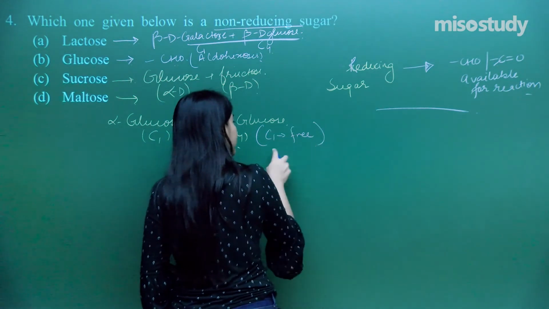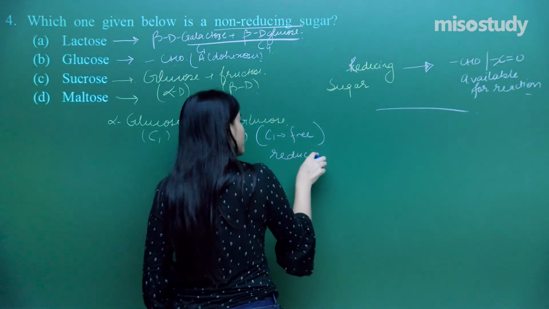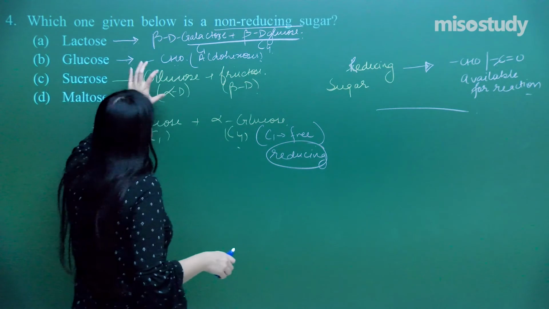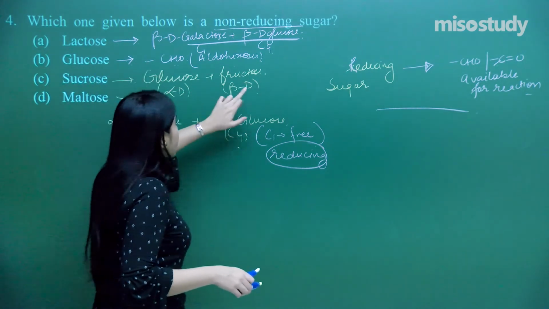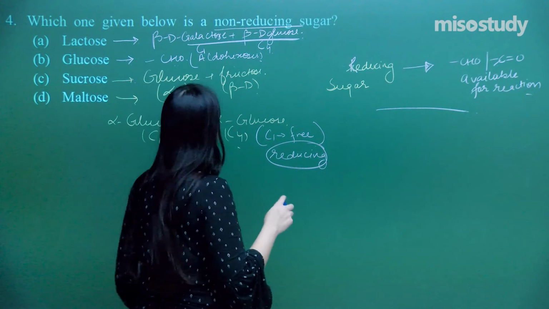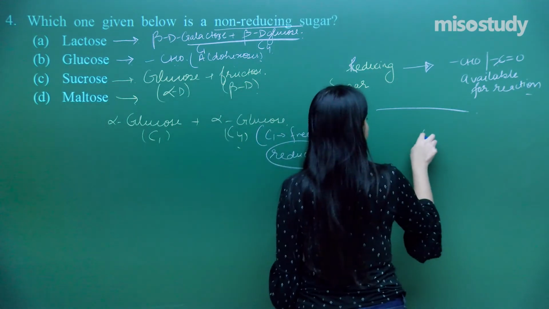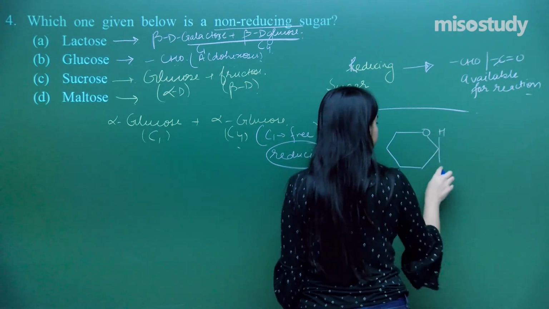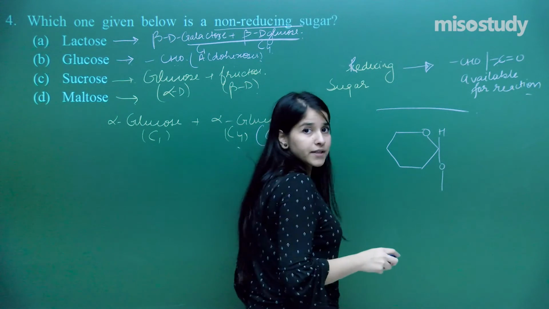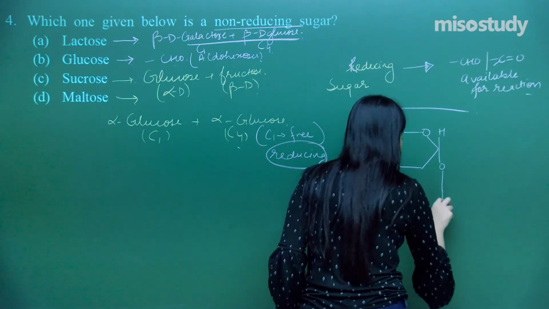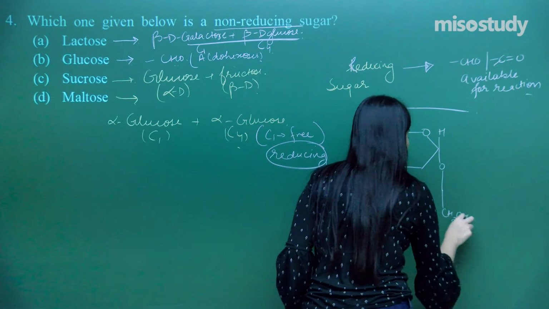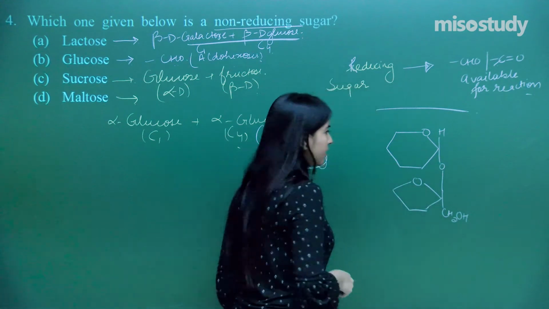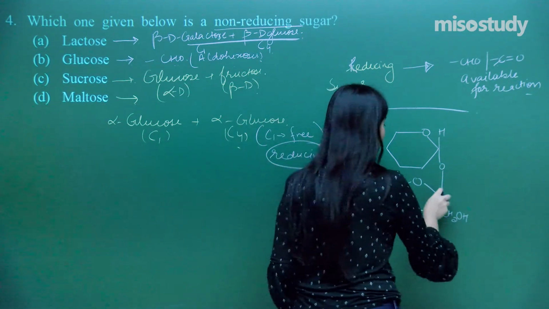That means the group is free. That means this is reducing. So I hope you all are getting the point. So you need to dig into the structures for that. Sucrose, alpha D glucose and beta D fructose. So let us just have the structure for that. There will be a beta glycosidic linkage here. So that would be something like this. So it would be somewhat like this. This would be the structure.